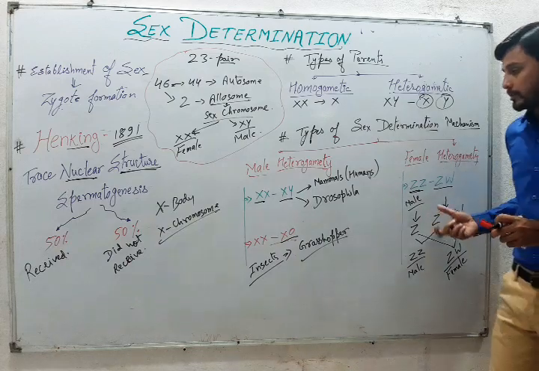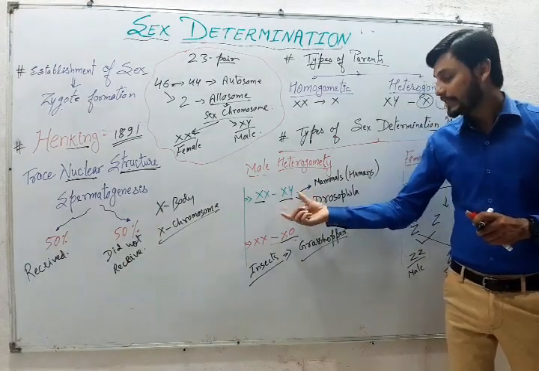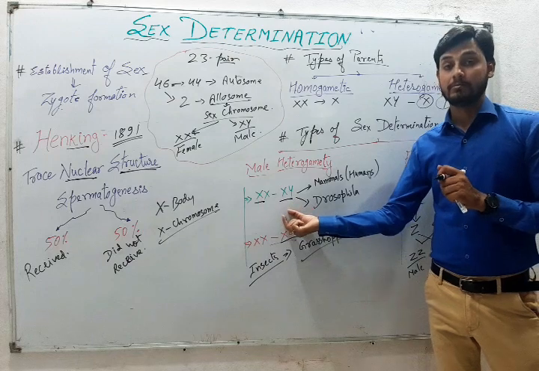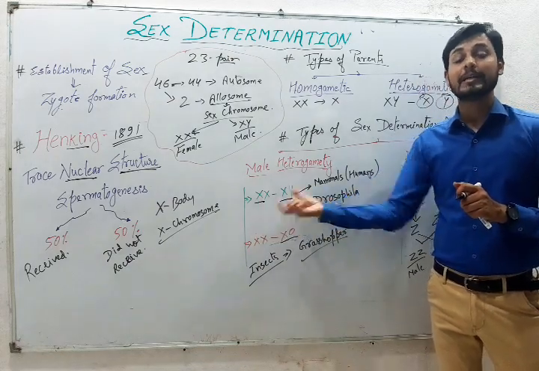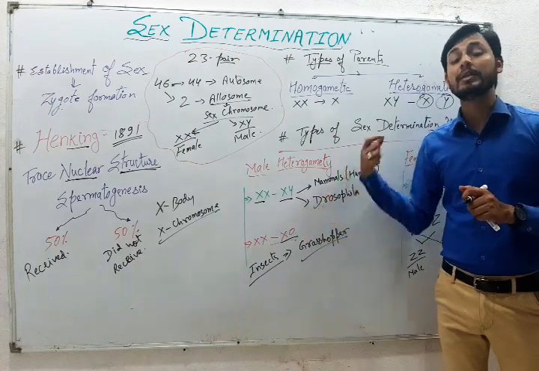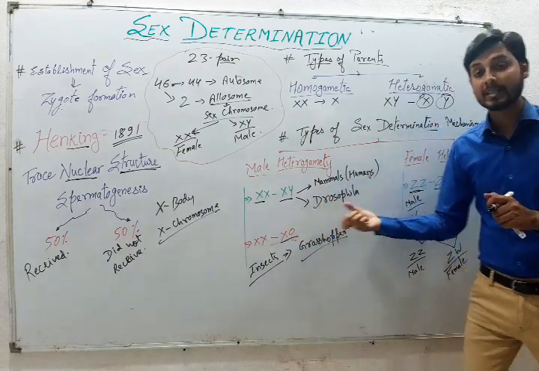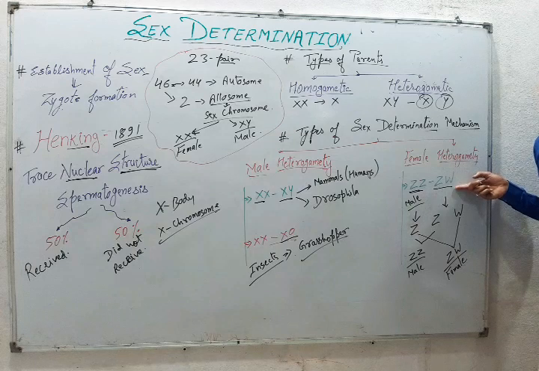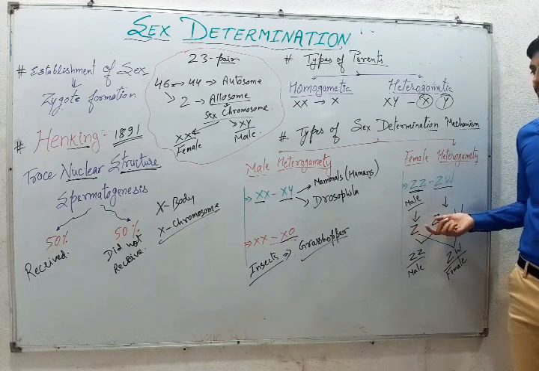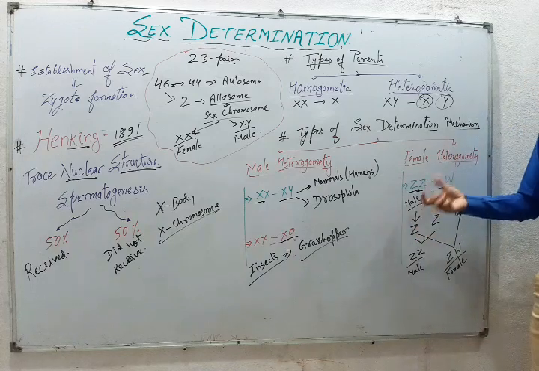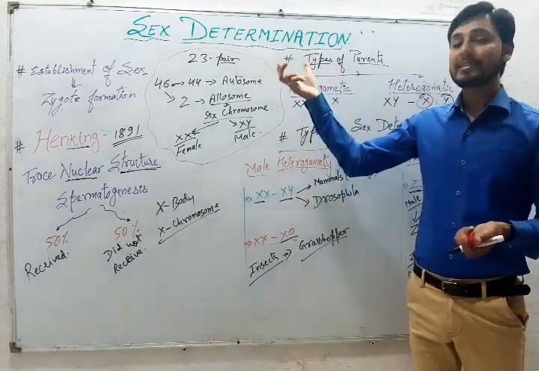So in this case, the ovum decides the fate of the progeny, that is, which ovum has been fertilized by the sperm.